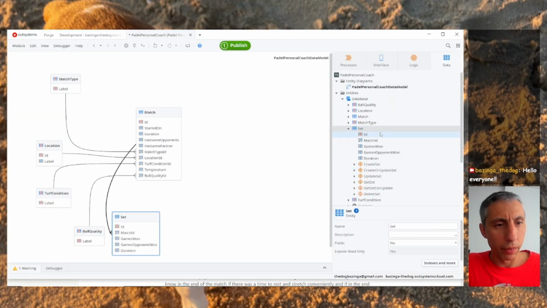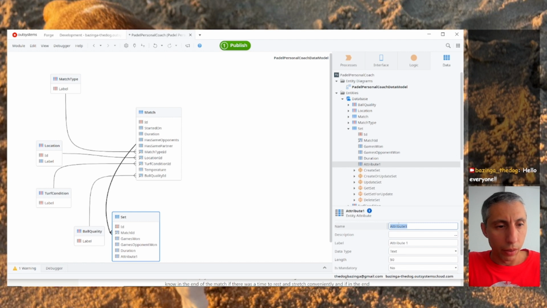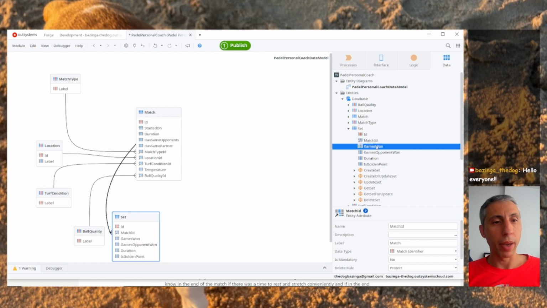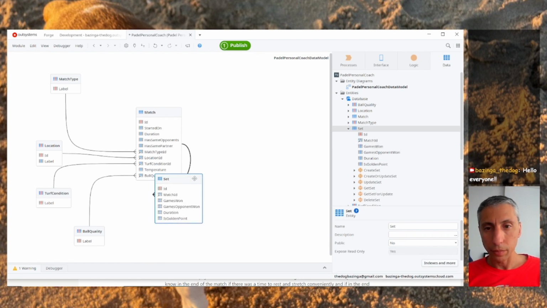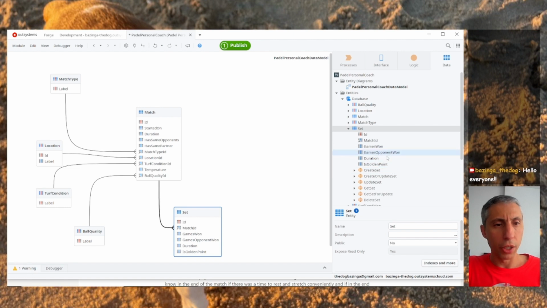Is golden point true if the untying was done with golden point, otherwise it means advantages. Okay, so also we get the set, the match, the games won, and the duration, and the is golden.